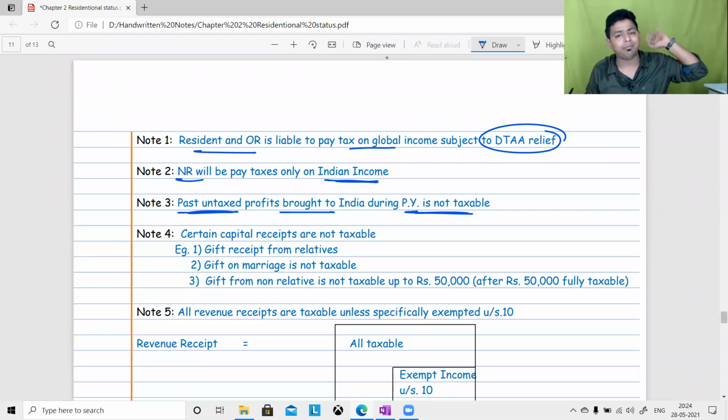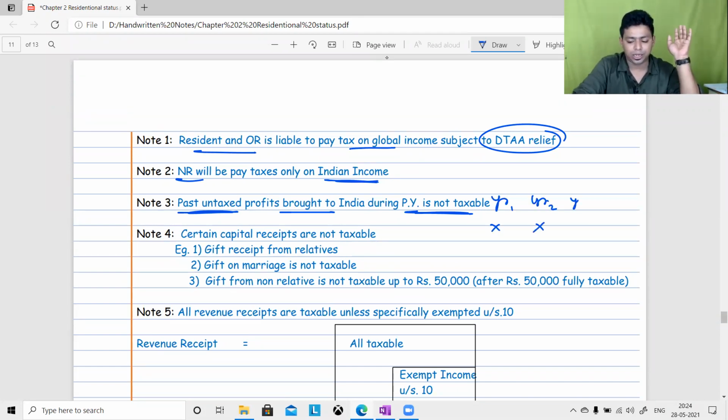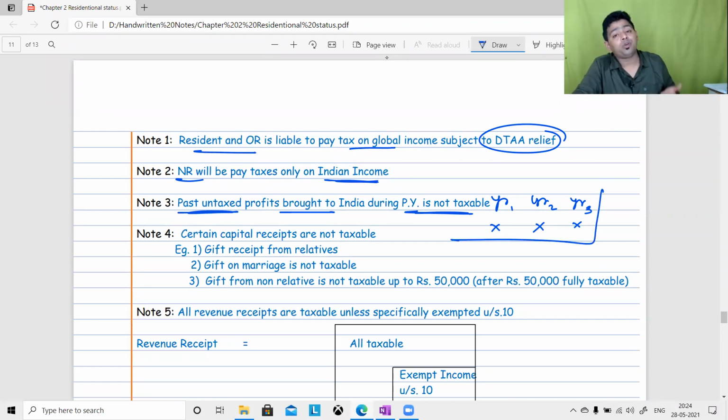If you have a business in Dubai, year one you did business in Dubai, not taxable in India. Year two business in Dubai, not taxable in India. Year three business in Dubai, not taxable in India. Now COVID came, your business got shut down in Dubai. You transferred all the properties, all the business assets from Dubai, and you are bringing that money to India. It is not taxable in India because in the past it was not taxable. Right now you are just bringing that money to India. It won't become taxable in year 4. Please understand, if you are bringing any past earned money into India, it is not taxable.